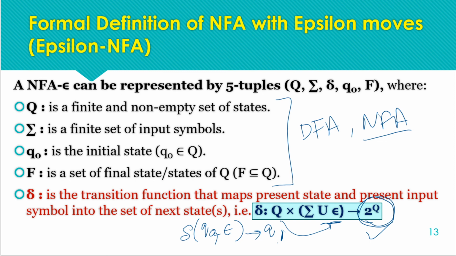So yes, we are having here the power set, but null is not included in the input symbol. That's why we are considering it separately from the set of input symbols or sigma. So we have shown the null in the union of input symbols. We cannot say that epsilon is part of the input symbols. Epsilon is always considered separately from the input symbols, right?